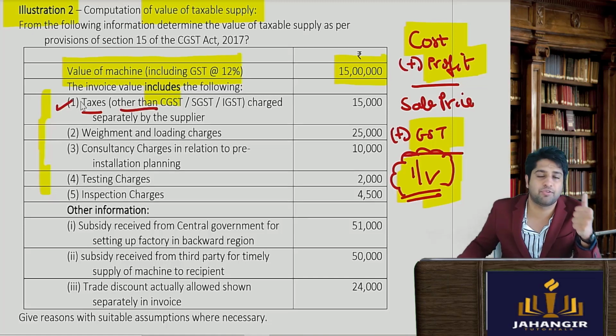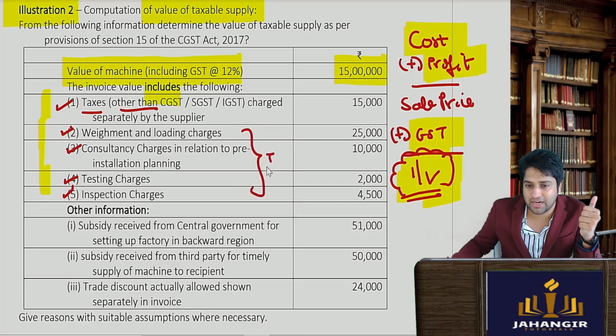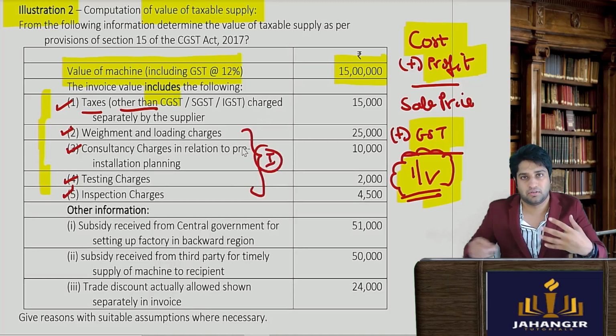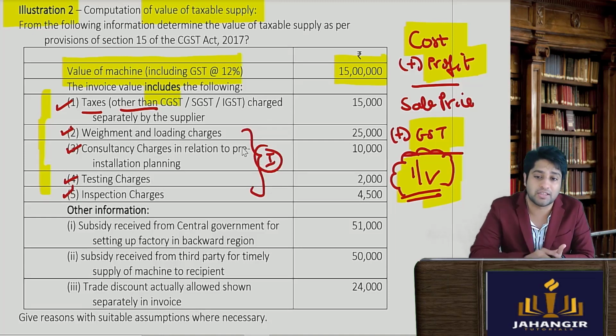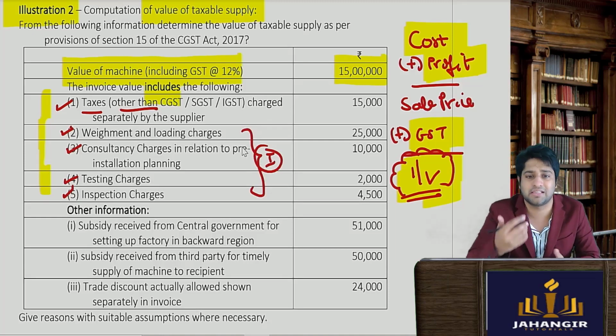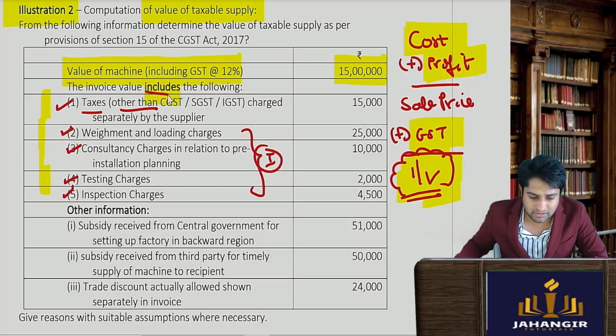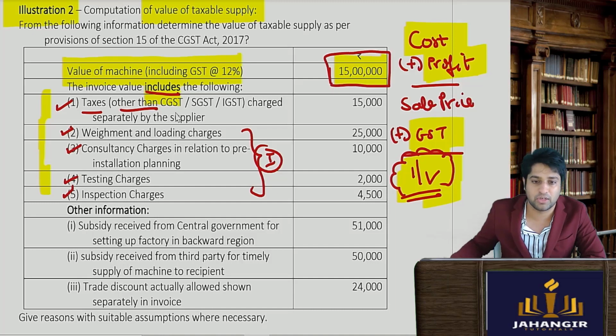Read your section 15 subsection 2(a). Packing and loading charges, consultation charges, testing charges, inspection charges, all are incidental and related to the sale. The supplier has incurred all these costs, he will include them in the value correctly and then sell the goods. So all these have been correctly loaded. So 15 lakhs is the correct figure. He should have included all these figures.